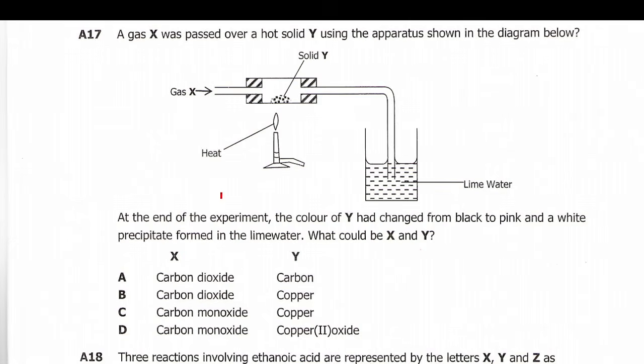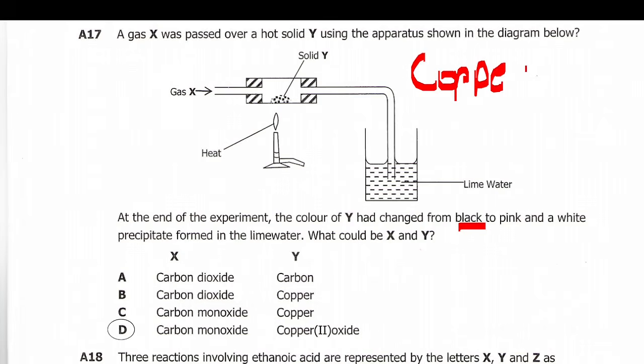Here the answer is actually no other than C. Is it C? No, it's D. Our answer is D. Solid Y changed from black to pink. Okay, it's solid Y which changed there. So the answer is D. What you should understand here is which substance changes from black to pink. It's definitely copper. Copper oxide.